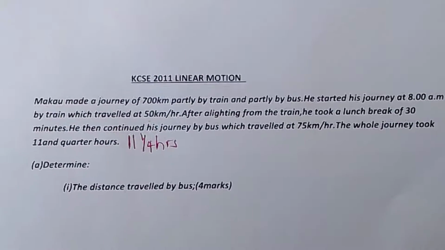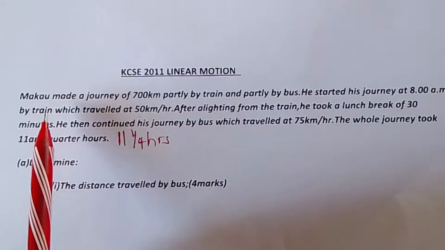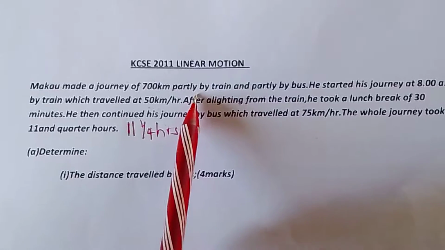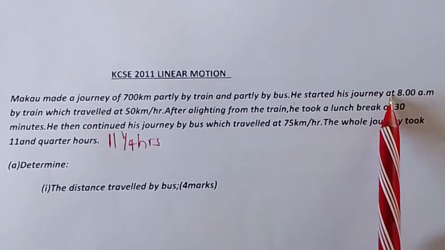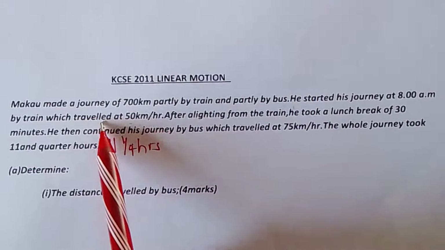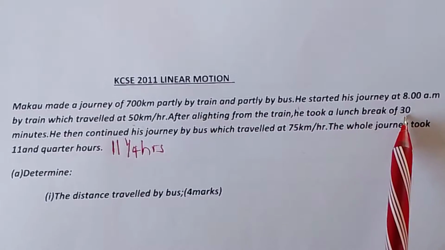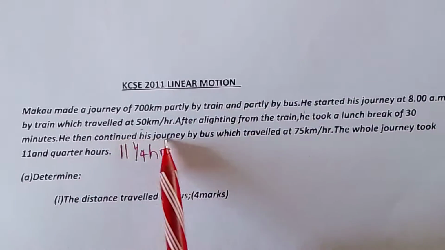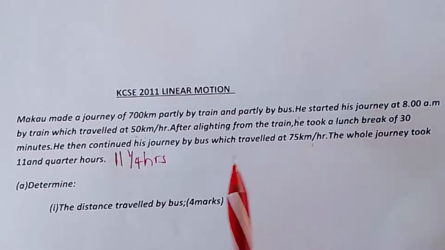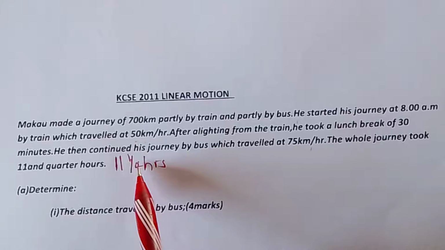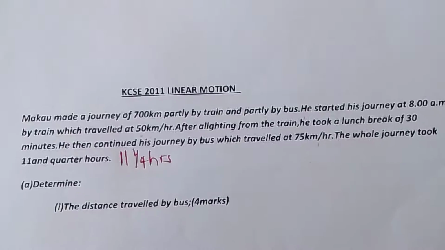So we can do this question. Let us do this question. This is KCSE 2011. So the question inasema, Macau made a journey of 700 km, partly by train and partly by bus. He started his journey at 8:00 a.m. by train, which traveled at 50 km per hour. After alighting from the train, he took a lunch break of 30 minutes. He then continued his journey by bus, which traveled at 75 km per hour. The whole journey took 11 1/4 hours, 11.25 hours. So determine the distance traveled by bus.